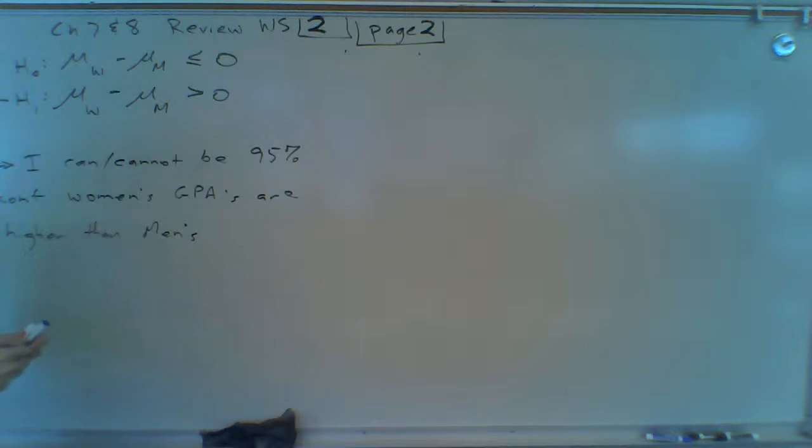Okay, so that's what that says. Remember, that was the claim, and that's what this English statement means, this mathematical statement. If mu women minus mu men is greater than 0, that means that women's GPAs are higher than men's. So that's rule number 1 and rule number 4, step number 1, step number 4.